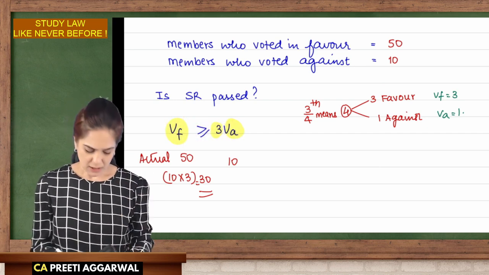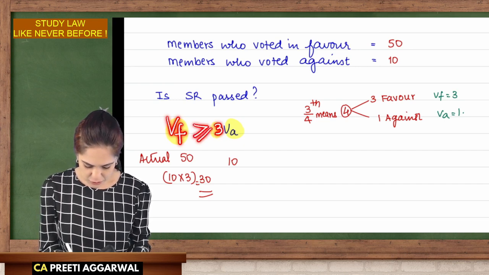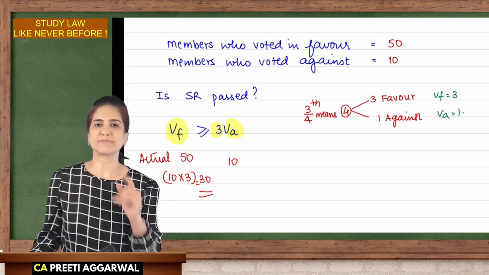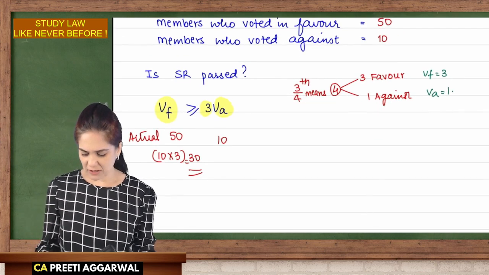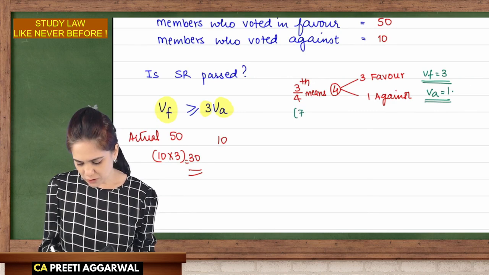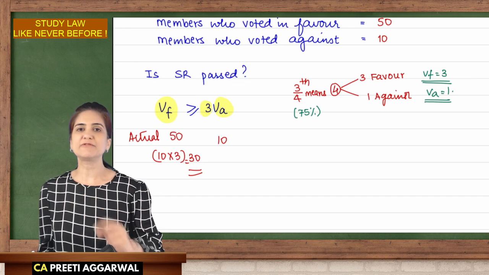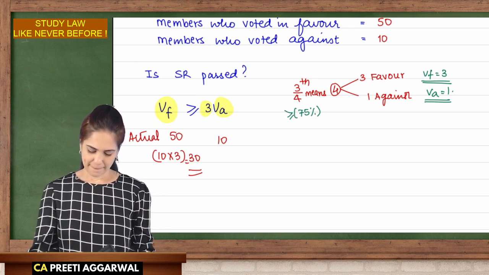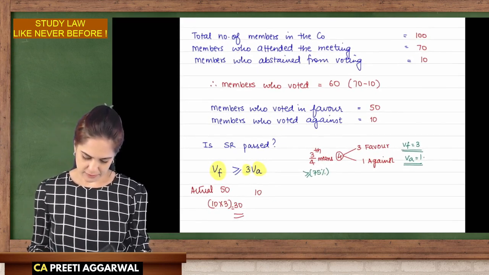I repeat, the votes cast in favor must be more than or equal to 3 times the votes cast against the resolution. Only then a special resolution is passed. So I need the votes in favor to be 3 times the votes cast against. 3/4 also means that 75% or more should be in favor. Write this.